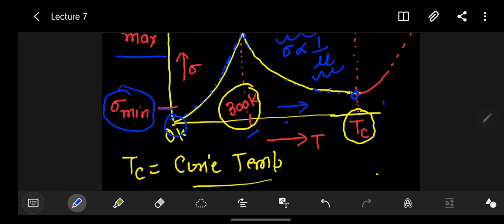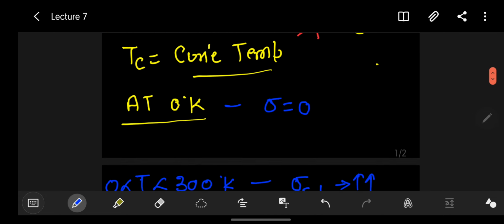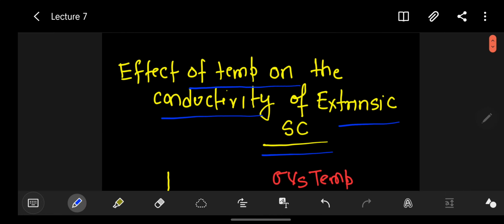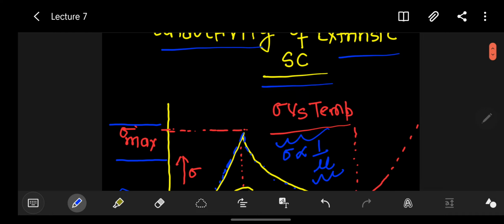In the extrinsic case, the conductivity decreases up to the temperature Tc, and beyond the Curie temperature the conductivity again starts increasing. This is a brief demonstration of the effect of temperature on the conductivity of extrinsic semiconductor material.